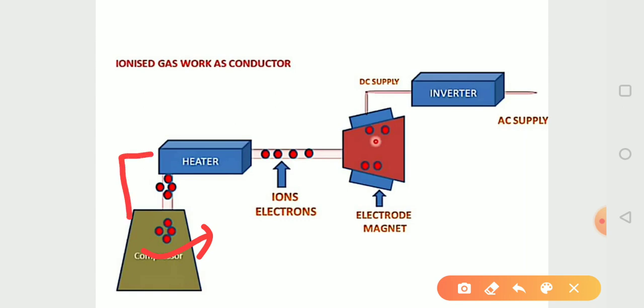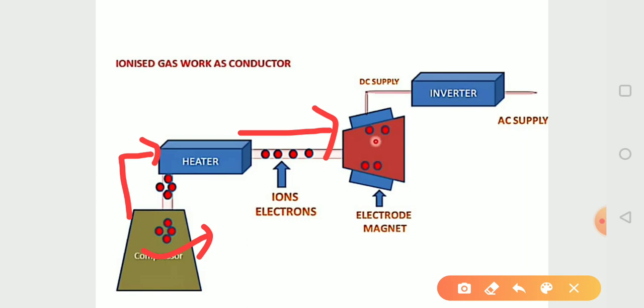Then it is transferred to the heater, and the heater heats the gas to the ionization temperature. Then this gas is broken into ions. Then these ions go to the MHD generator system.